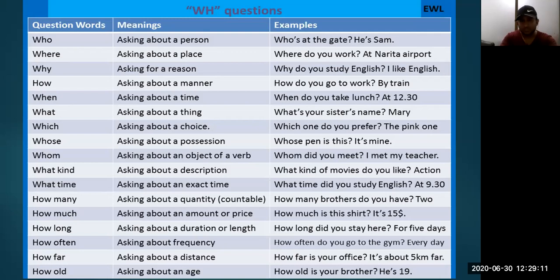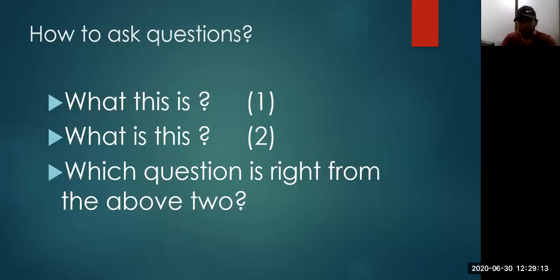The very first question is here on the screen: what this is or what is this. If I ask you which question is right from these two, अगर मैं पूछूं कि इन दोनों में से कौन सा सवाल सही है, तो आप लोग को क्या जवाब होना चाहिए? What this is or what is this? This is one of the biggest mistakes when we start speaking English.